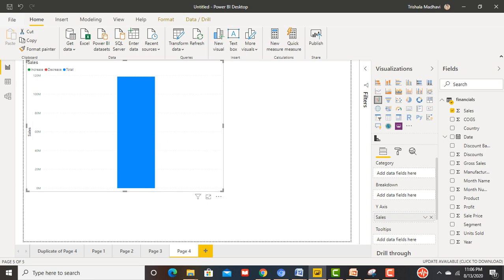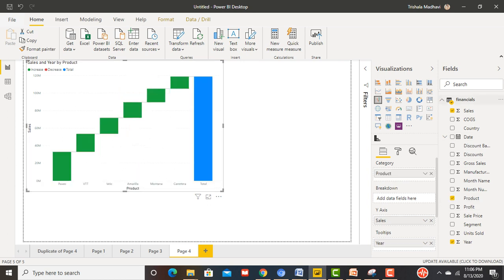sales, year, by product. So now see, we got the chart of sales by year and product. If you click on it, you will get the view of that particular product, what the sale is and what the year amount is for that, and this is the total amount.